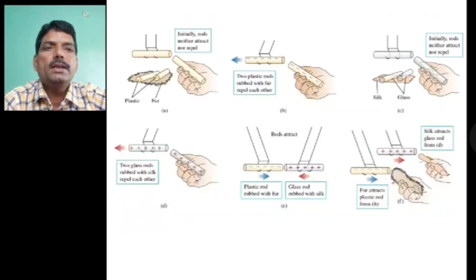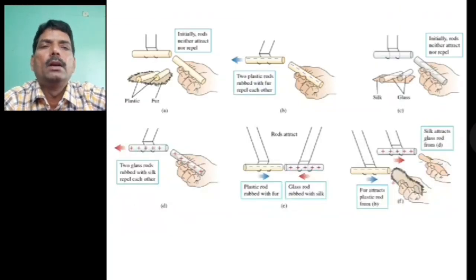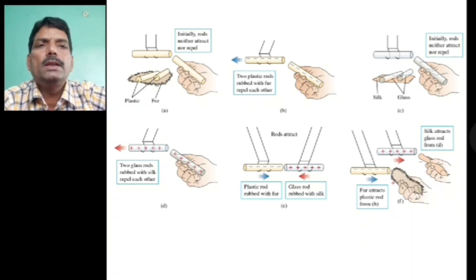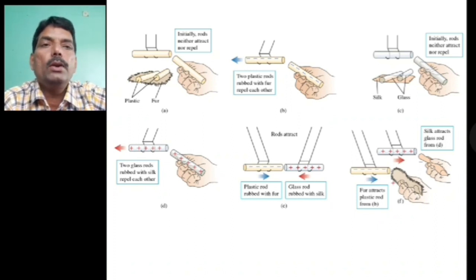In this diagram, you can see in the first figure A, I have taken the plastic rod and the fur. Initially, I have not rubbed these two things, so you can say there is no charge on the plastic as well as on the fur. But when you rub this plastic with the fur, then the plastic rod becomes negatively charged. You can see this in figure B.